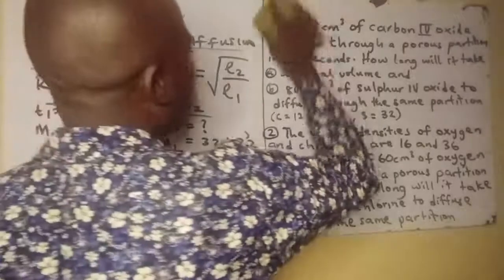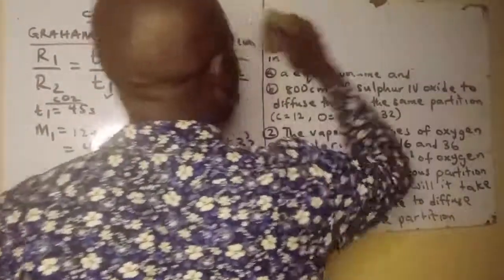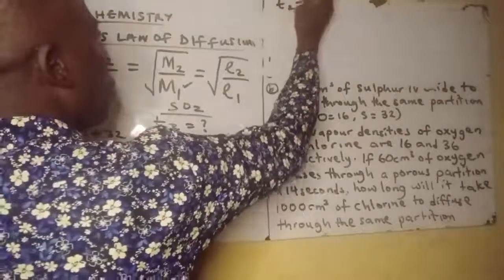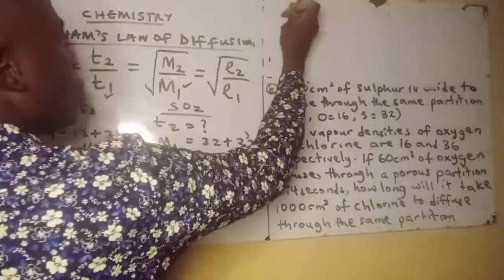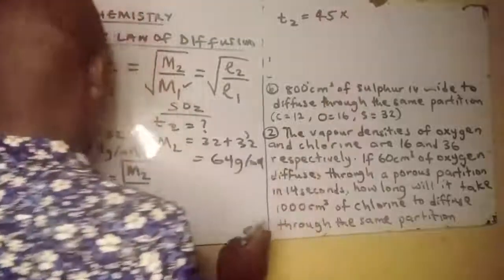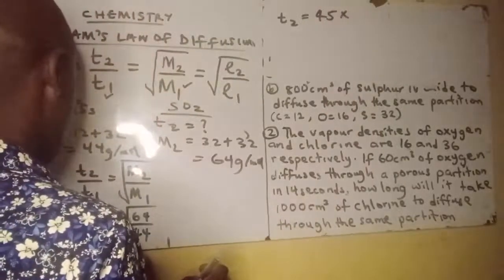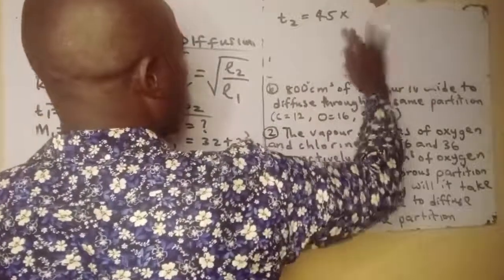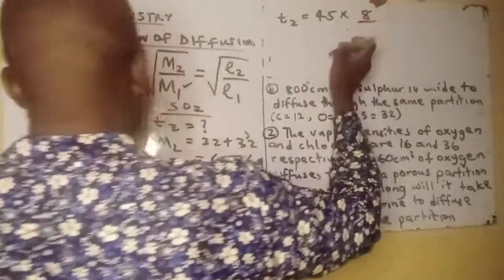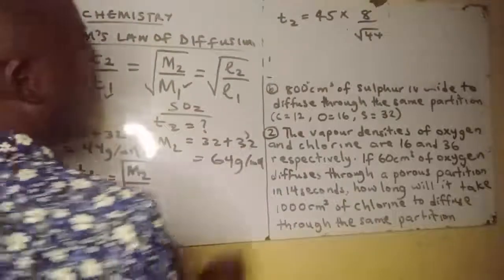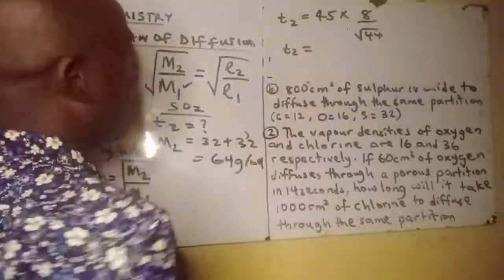So T2 will be equal to 45 times root 64, that's 8, over root 44.